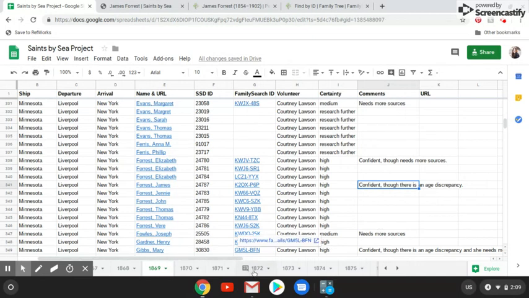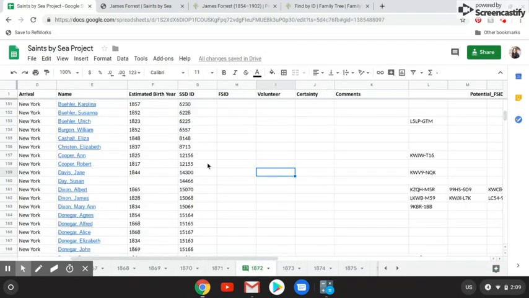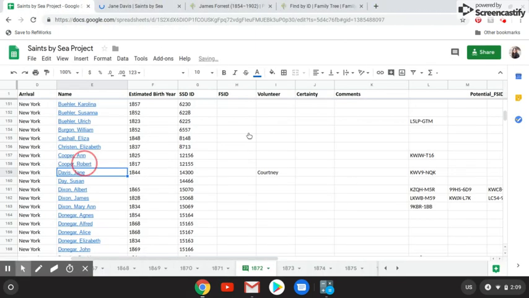Now let's move to the next example that I want to look at. So I'm going to look at this individual, Jane Davis. Go ahead and type in my volunteer name. Click on her Saints by Sea individual, and she has an automated Family Search ID. So I'm going to go ahead and click on that. We're going to look at that first.